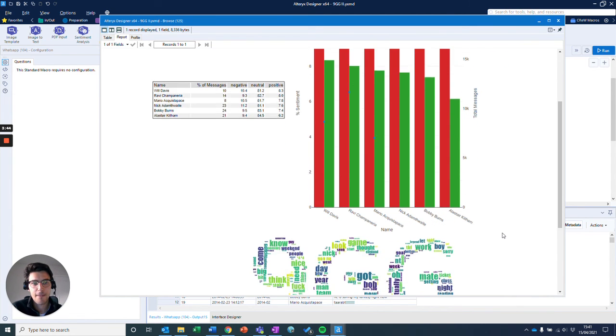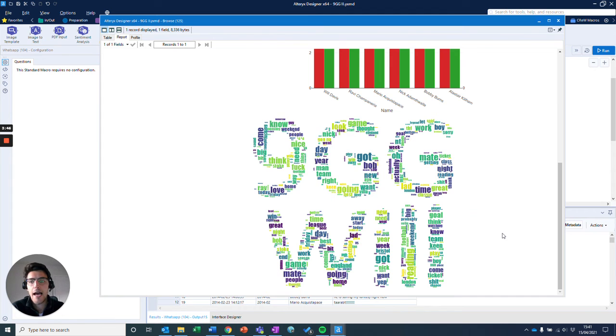The second piece then is building of those word clouds. As I mentioned, 9GG, the name of the group, here we can see all of those words most frequently used by all 6 of us within the chat. And you can start to get a bit of information about what we're doing, some great information, great, mate, a bit of love in there as well, some talking about Ravi as well.